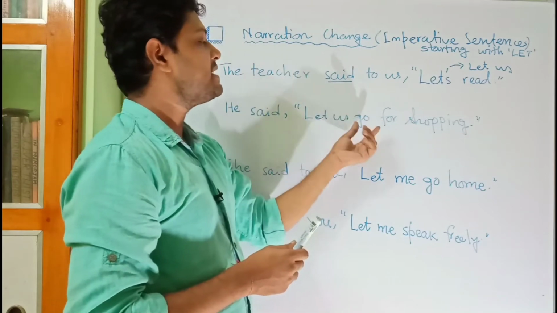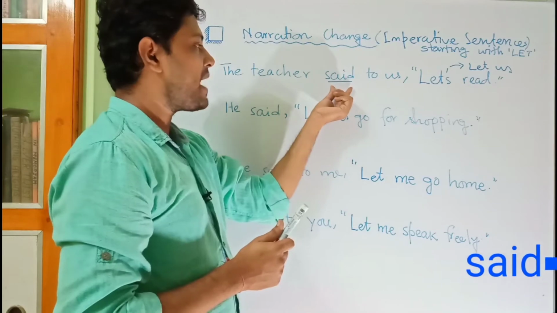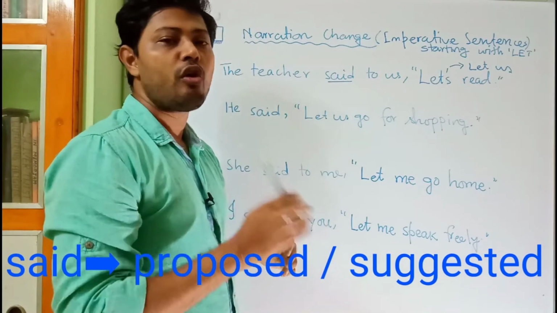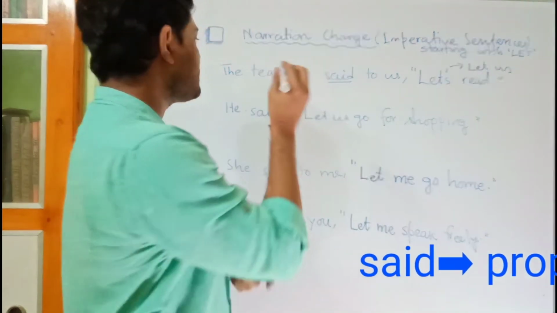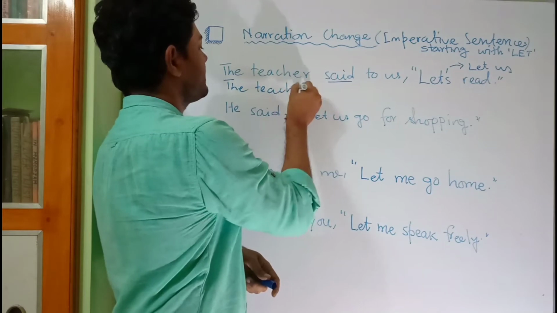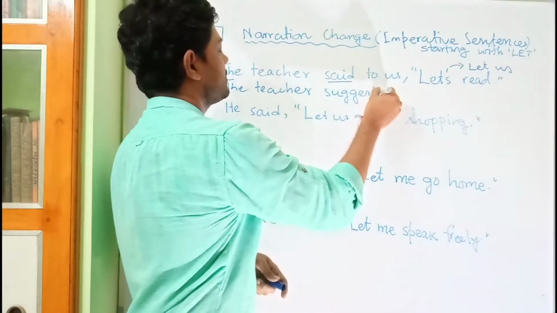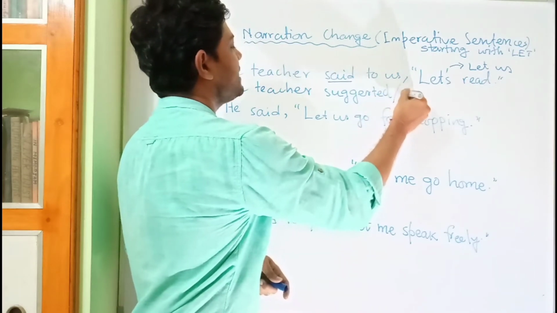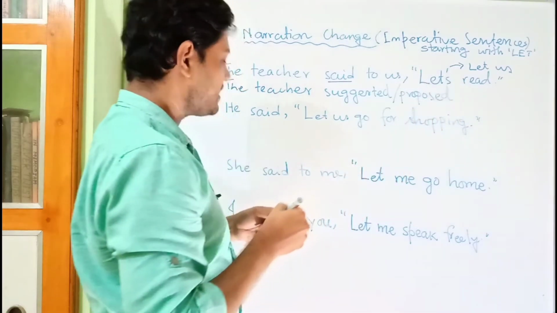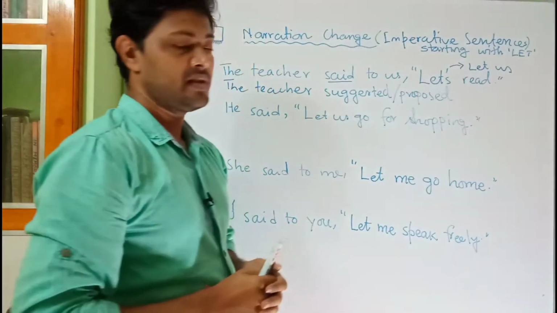So whenever we find a proposal or suggestion, the reporting verb, if it is in past tense, it will be proposed or suggested. So the sentence will be, the teacher suggested, or we can write proposed, anyone. Okay, the teacher suggested or proposed.